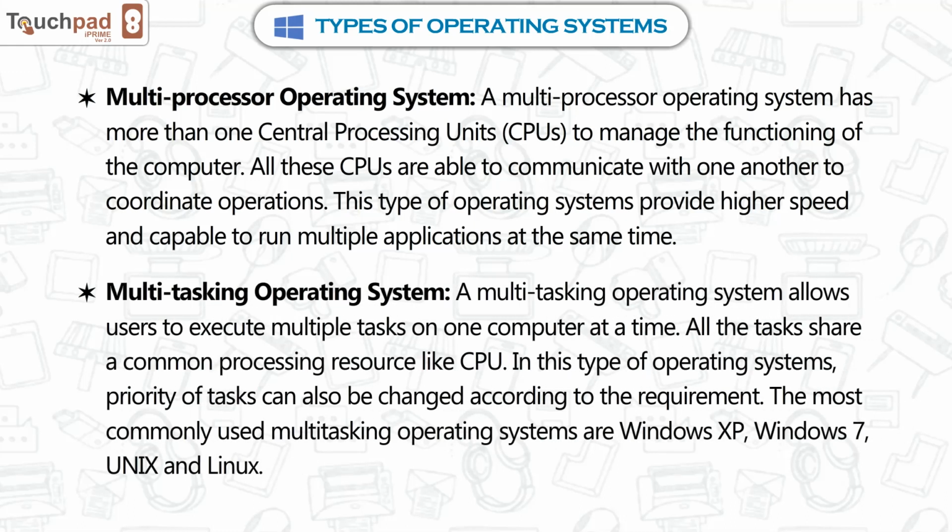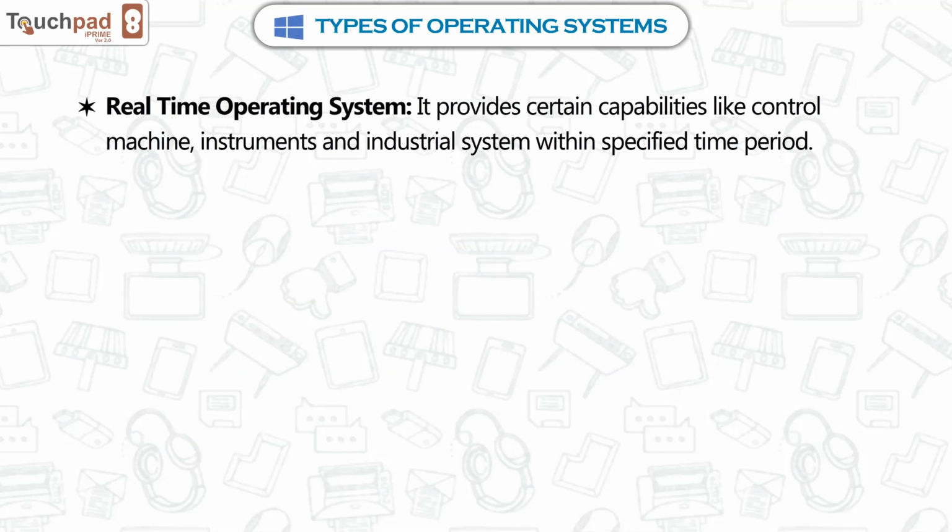Multitasking operating system. A multitasking operating system allows users to execute multiple tasks on one computer at a time. All the tasks share a common processing resource like the CPU. In this type of operating system, the priority of tasks can also be changed according to the requirement. The most commonly used multitasking operating systems are Windows XP, Windows 7, Unix, and Linux. Real-time operating system. It provides certain capabilities like controlling machines, instruments, and industrial systems within a specified time period.